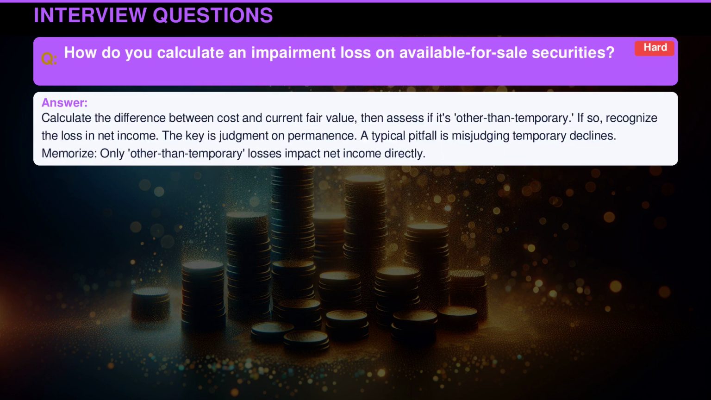Calculate the difference between cost and current fair value. Then assess if it's other than temporary. If so, recognize the loss in net income. The key is judgment on permanence. A typical pitfall is misjudging temporary declines. Memorize: only other than temporary losses impact net income directly.